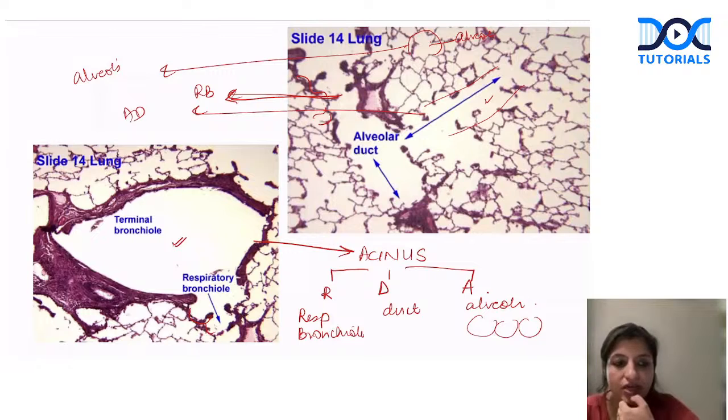So remember, we have the bronchus, which has cartilage, and you calculate the Reid index. Then we come below to the bronchioles. Bronchioles do not have cartilage, but some mucosal glands are still there. The terminal bronchiole is the smallest, but it has a well defined lining epithelium. It opens into the acinus, that is the respiratory bronchiole. One alveoli is usually connected to it.